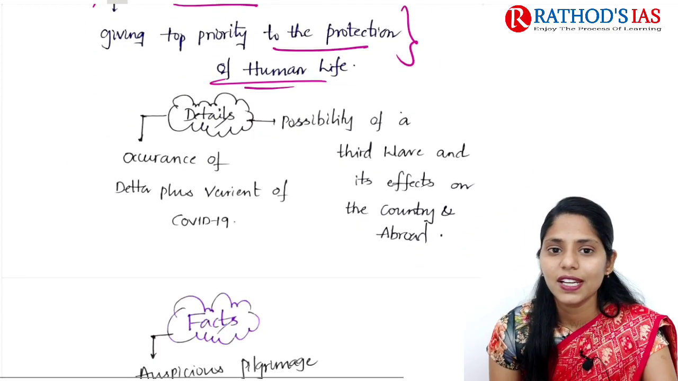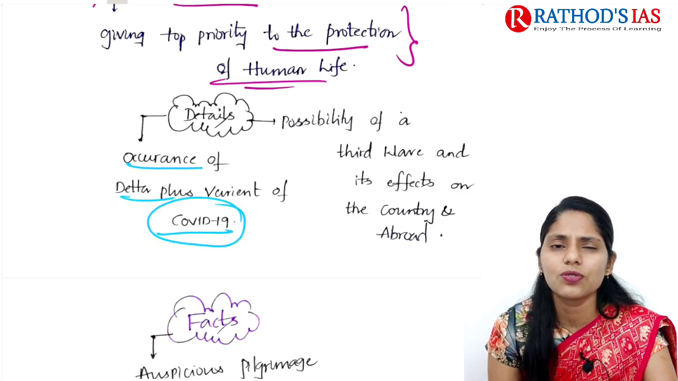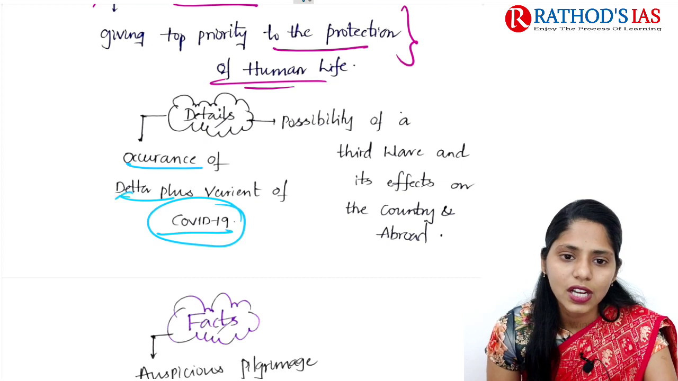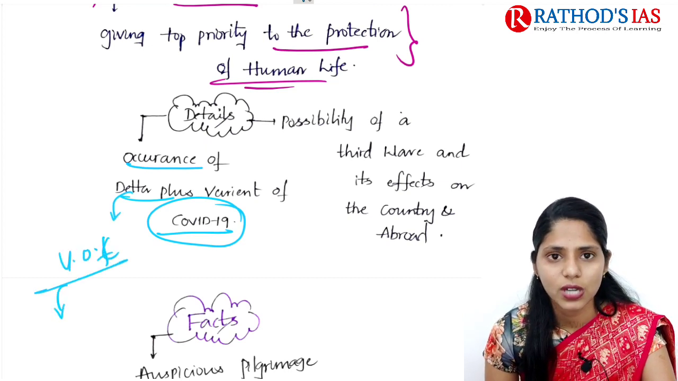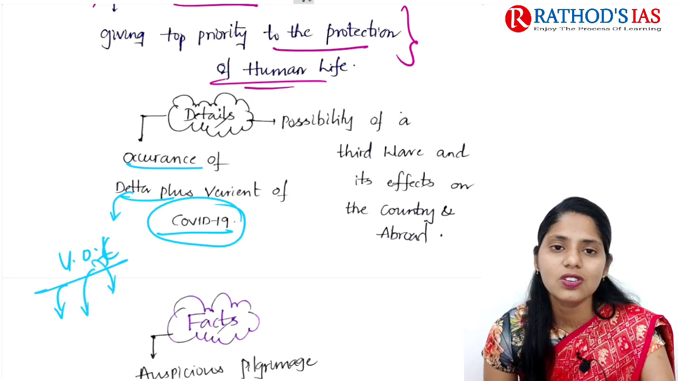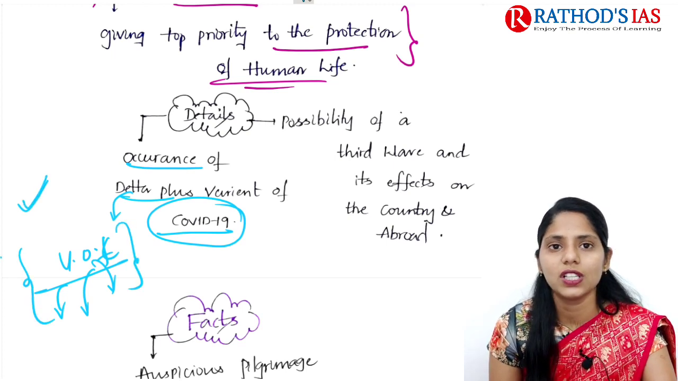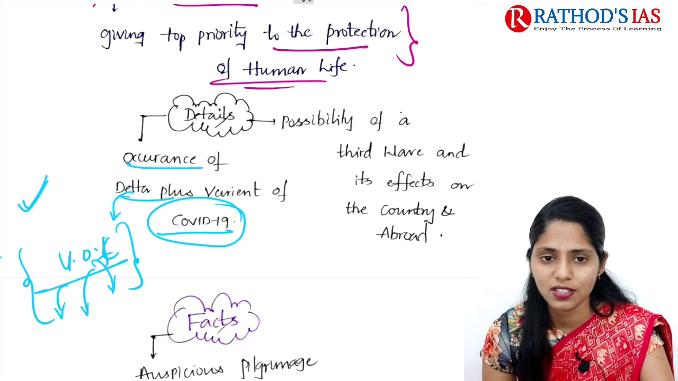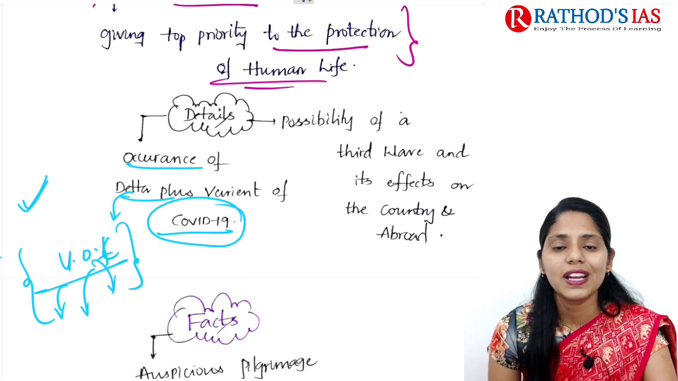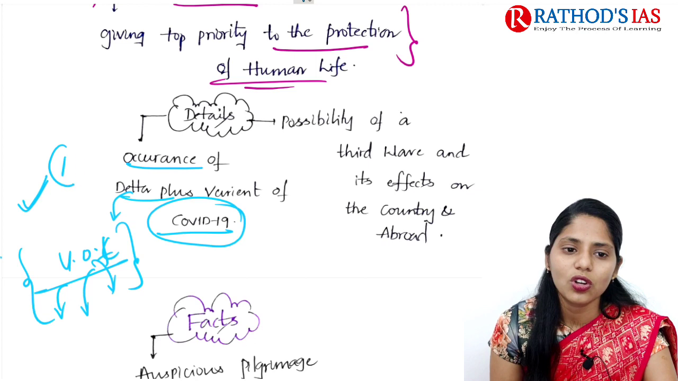If you see the details, it mainly says that the occurrence of the Delta plus variant of COVID-19 is one cause of concern, because this Delta plus variant is a variant of concern. Because of this, there is increased transmissibility and it will be easily transmitted, right? It also increases the rate of infectivity. So if you are going for social gatherings, there might be an increase in transmission of the COVID-19 virus, right? Because of this, they are giving priority to protection of human life. So this is one important cause of concern.